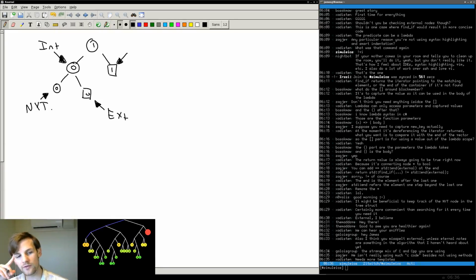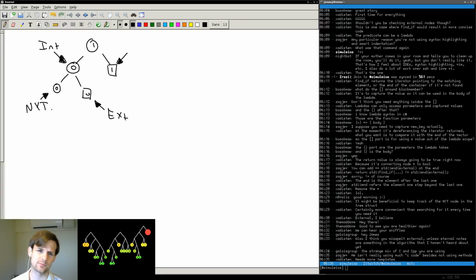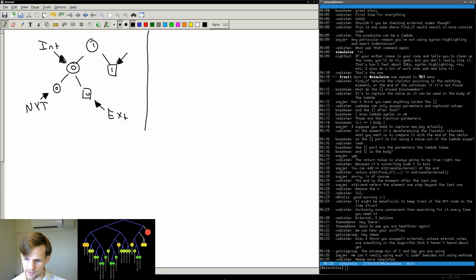Okay, so now we have the question, how do we know where the not yet translated node is? And this is what's kind of boggling my mind right now. I'm not sure how to exactly approach this problem. On the one hand, we have this implicit numbering scheme, and the implicit numbering scheme is really useful in that we can tell where all the internal and external nodes are based on their numbers.